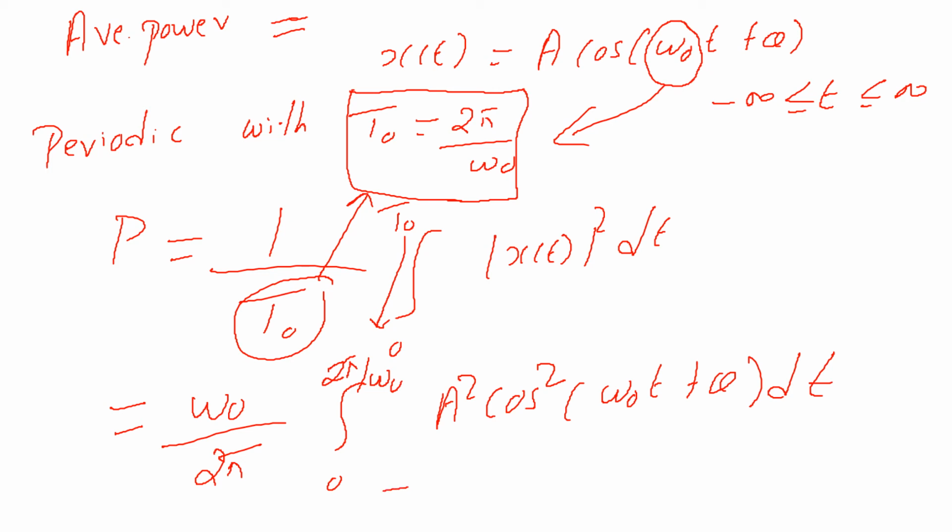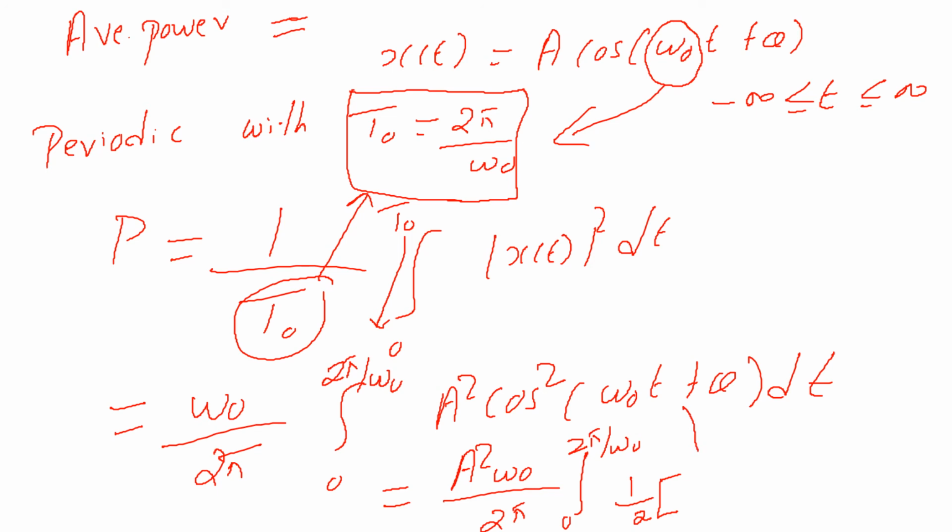Because A square is a constant, I can take it out. So A square omega naught by 2 pi, integral from 0 to 2 pi by omega naught. By relation we know cos square of omega t plus theta can be written as follows.